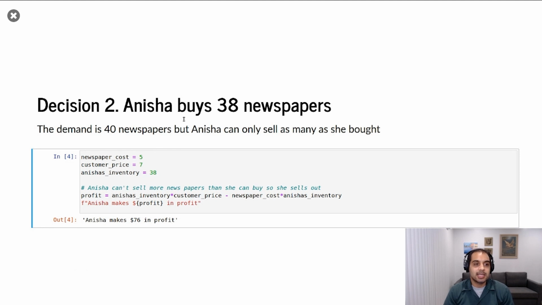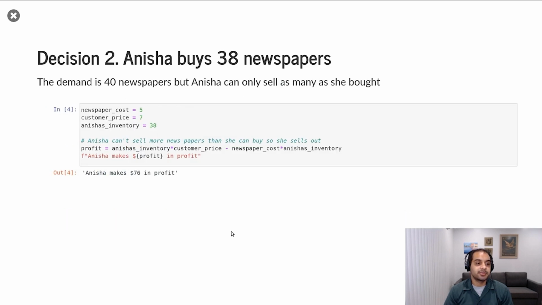Let's say Anisha then decides to buy 38 newspapers the next day. And we're going to say demand is still fixed at 40 newspapers. In this case, we run the same calculation, but Anisha sells out her inventory. So we get 38 times the price of 7. This is her revenue again. And then we subtract out her inventory cost. And in this case, she actually made more money, which is interesting. Might be surprising, but she made more money because she didn't lose any money on unsold inventory.